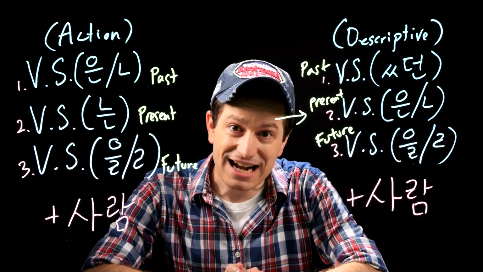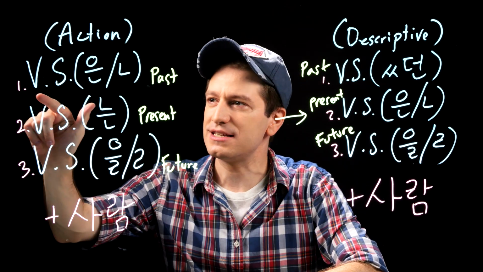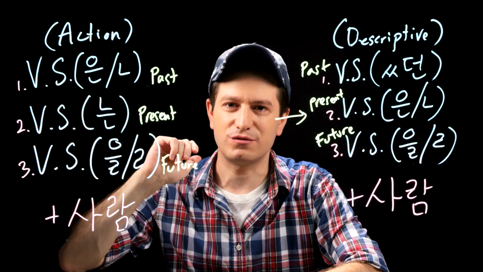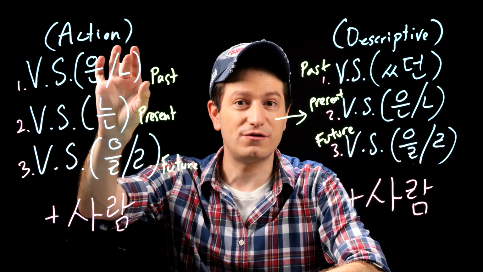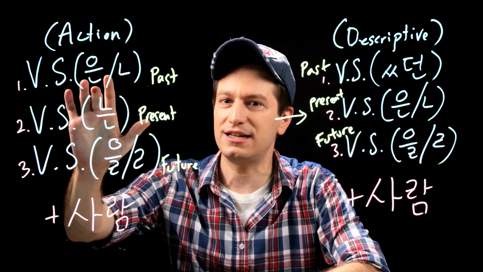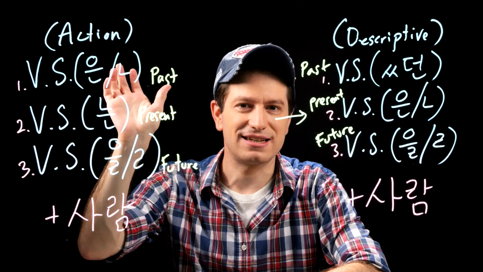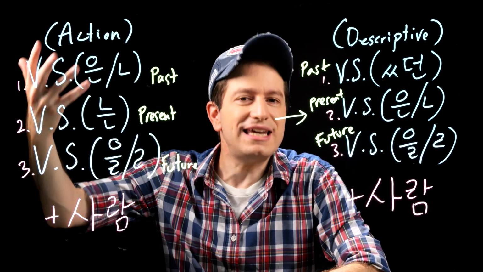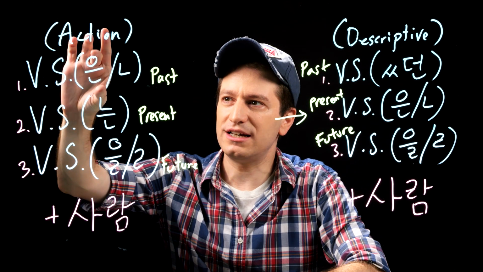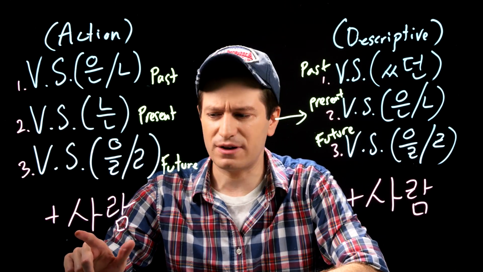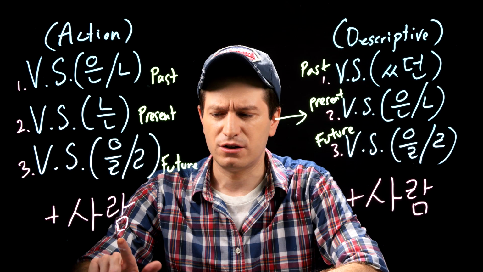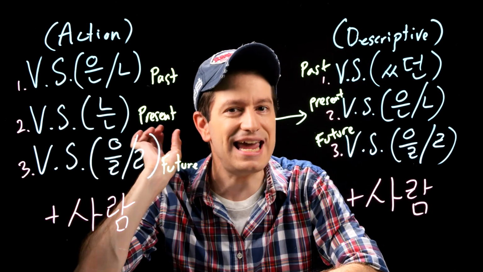If you're working with an action verb, you take the verb stem, I've written it as VS for short, and you'll attach either of these depending on whether it ends in a consonant or a vowel. That's the past tense. For example, an action of to eat, you would say 먹은 사람. So now you have someone or anyone who, past tense, ate something.